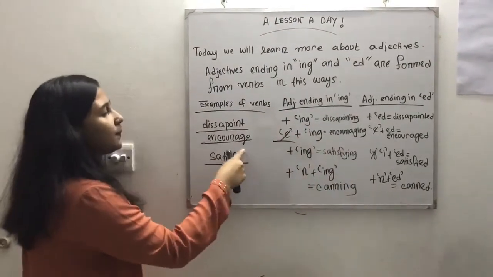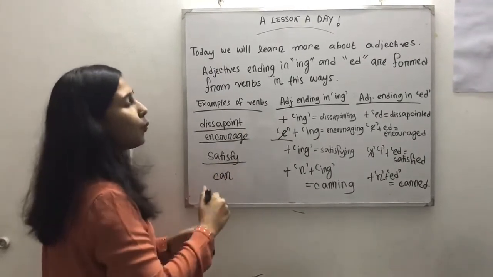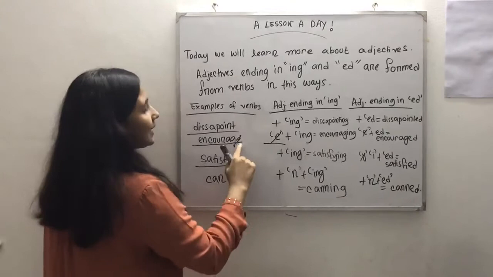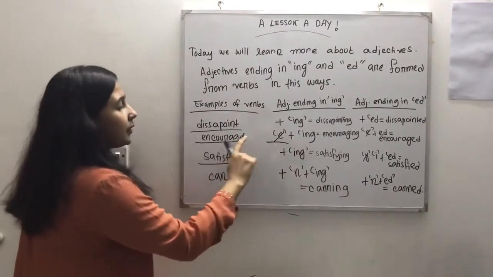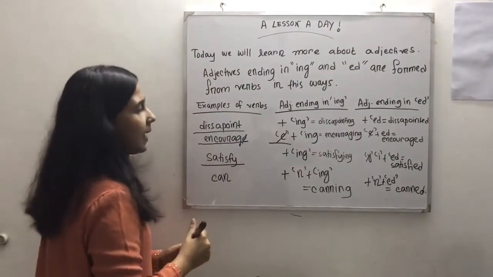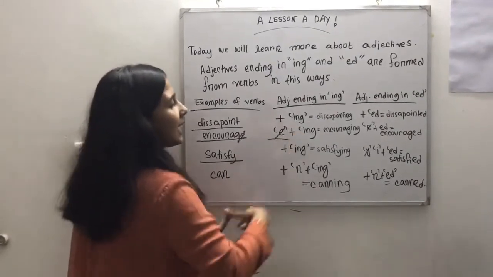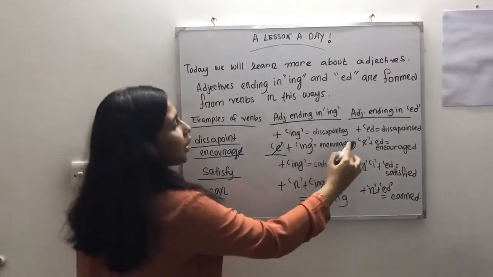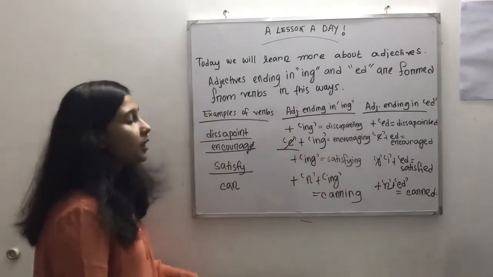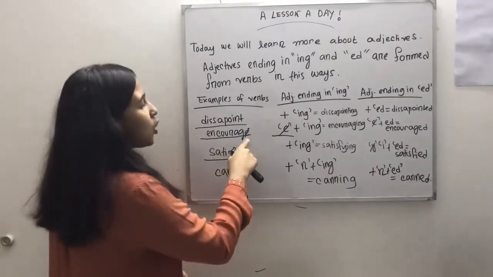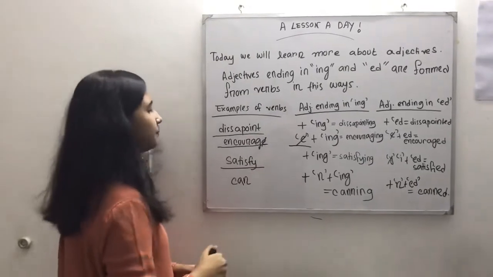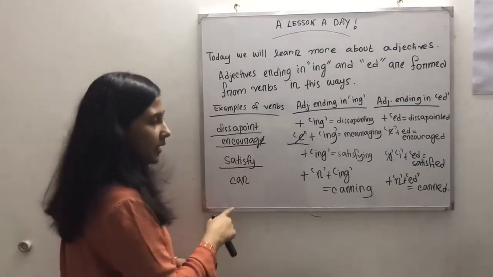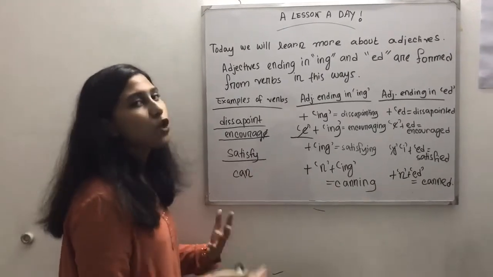The next word is encourage. Here we have to omit the e at the end of the verb encourage, and then add ing, and then it becomes encouraging. Remember, in case of encourage, we have to omit the e at the end. Another verb is satisfy, and here we do not have to omit anything.